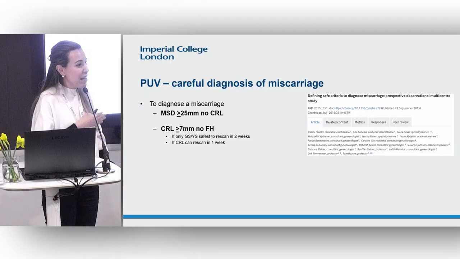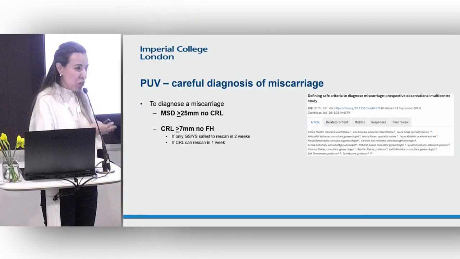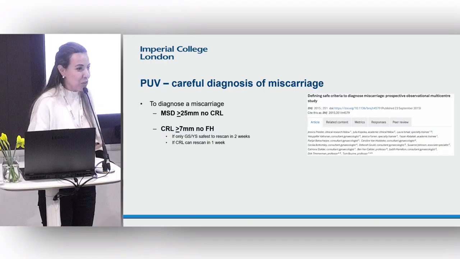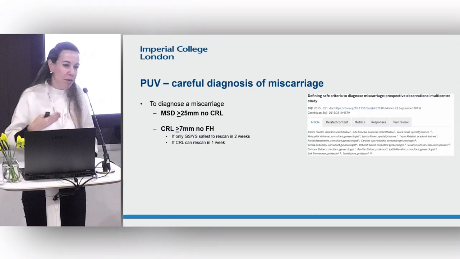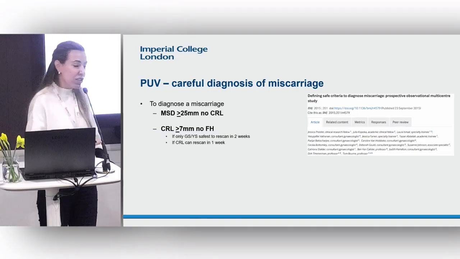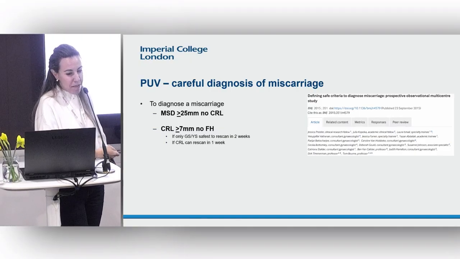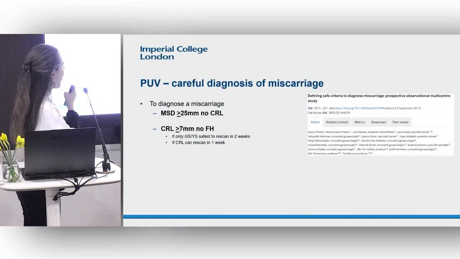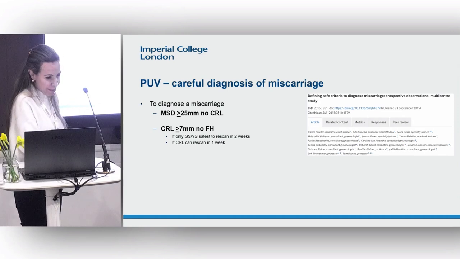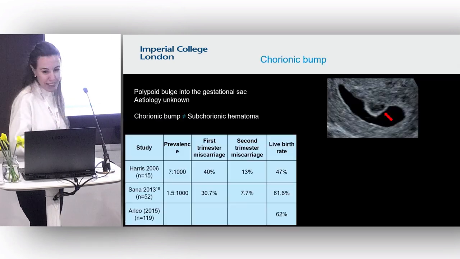So I think we have to go back again to basics. There are criteria. This has been based on huge diagnostic accuracy studies. So this isn't something that people just decided upon because of opinion, all right? So this is really important that we follow this guidance in a stringent and rigorous manner. And so again, to diagnose miscarriage at a first scan, these two things have to be completely true. And if you're not sure, you just rescan.